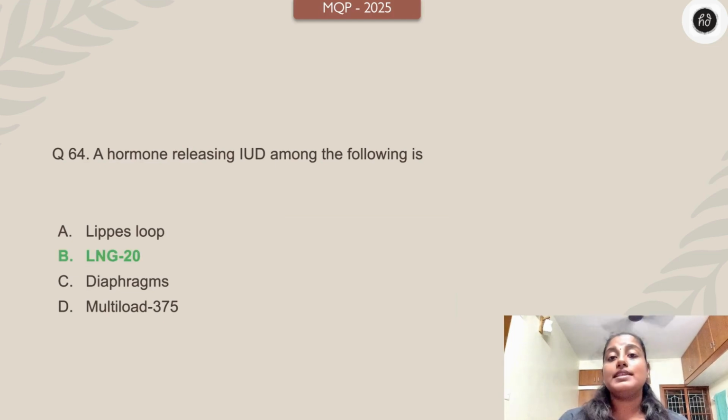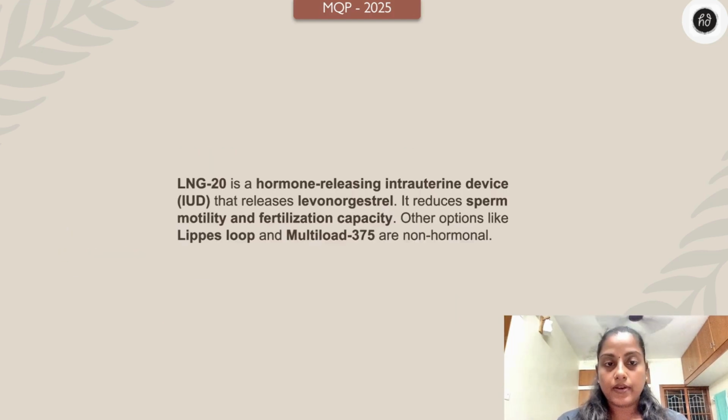Okay. A hormone releasing intrauterine device is LNG. It releases levonorgestrel. It reduces sperm motility and fertilization capacity. Other options like Lippes loop and Multiload are non-hormonal.